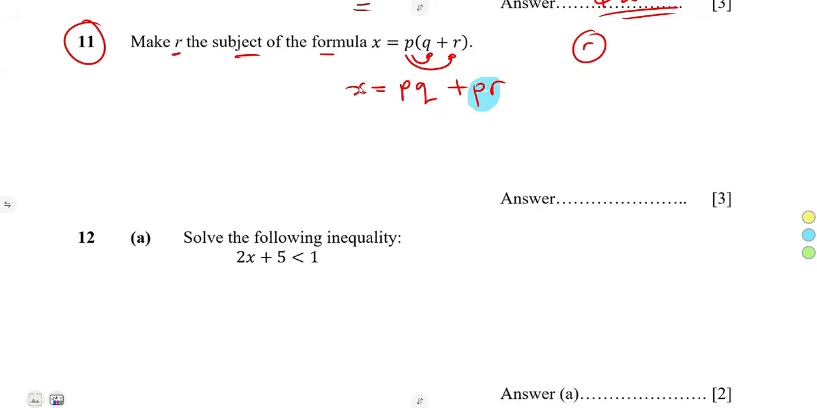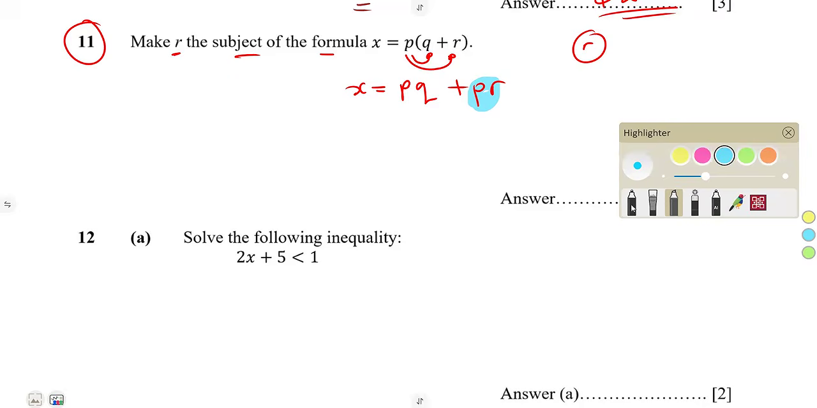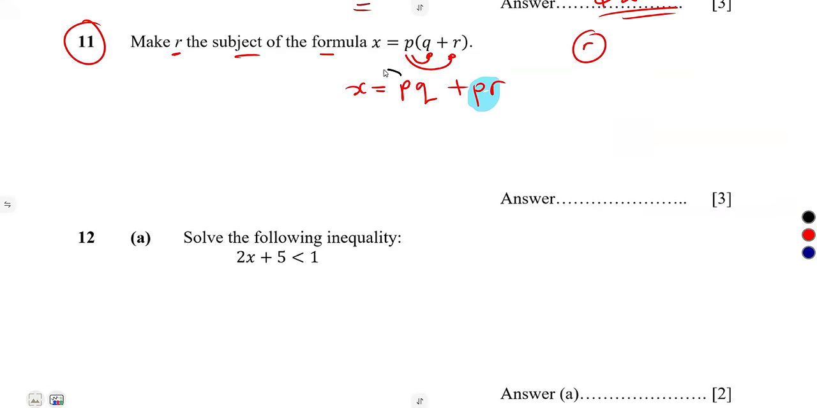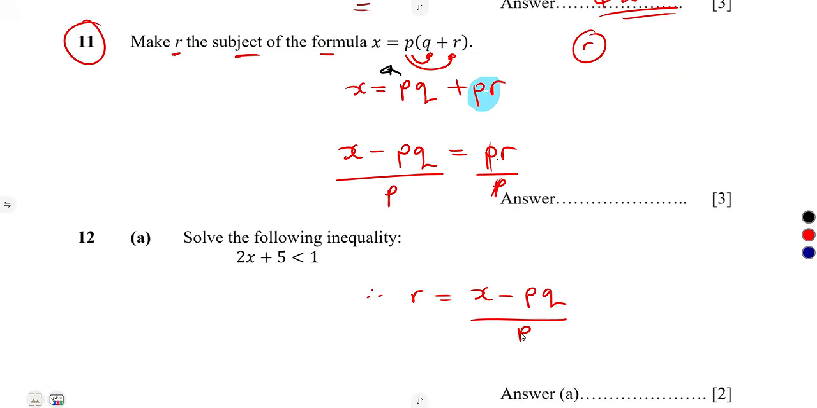Here we do not have R, here we do not have R. So take the other terms to one side of the equation. We can take the PQ to the other side. So it's going to be X minus PQ is equal to PR, the term that consists of R. There is a product. So how do we get rid of the P if it is a product? Divide by that P both sides. Divide by P. So therefore, our R can be given as X minus PQ over P. R is the subject of the formula.